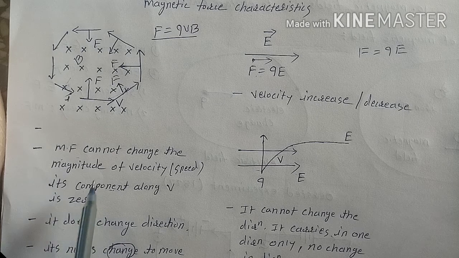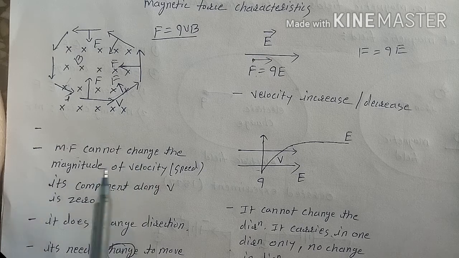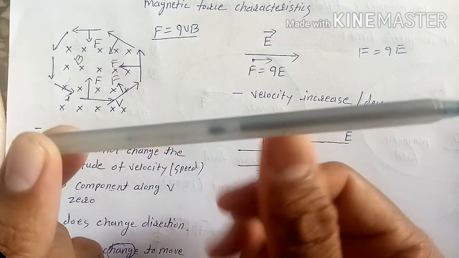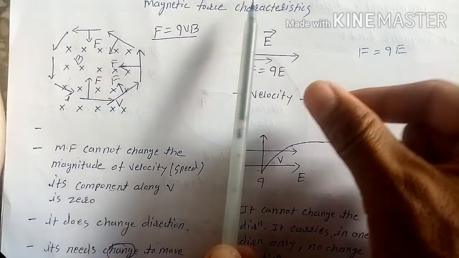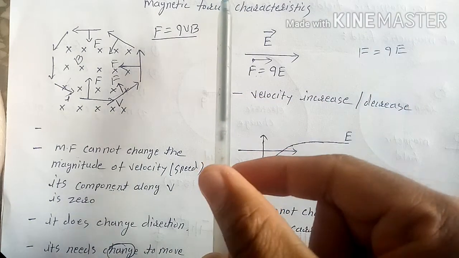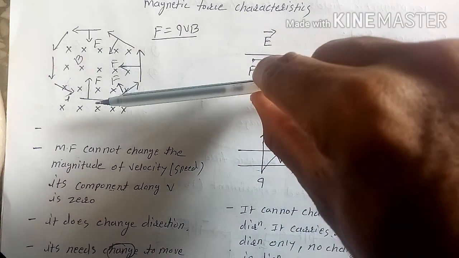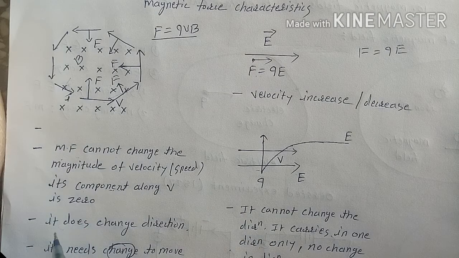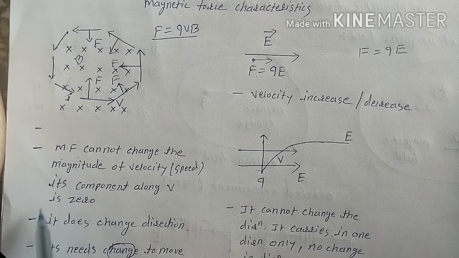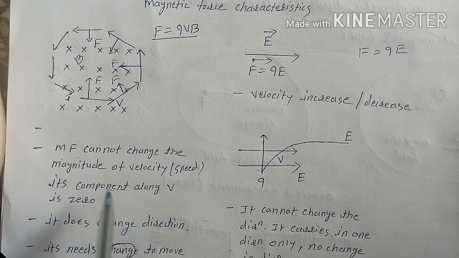Okay, then what is the effect of this force? The direction will change here. Here is a particle moving like this, and we apply a force this way. It will move like this. If we apply a force this way, it will move like this. What is happening? The direction keeps on changing. So here what will happen? It can change the direction. So these are the two things a magnetic force is doing: no change in magnitude of speed, and it can change direction.